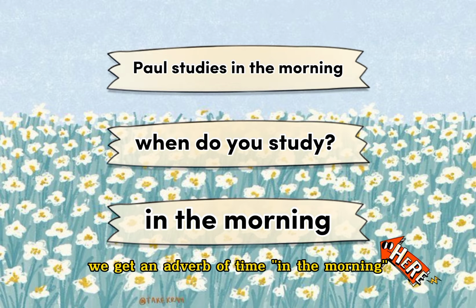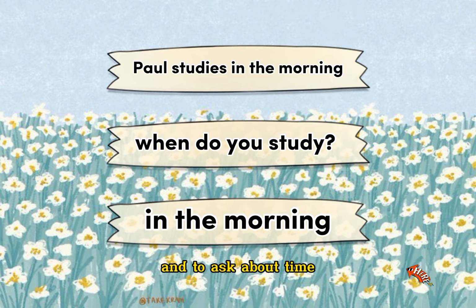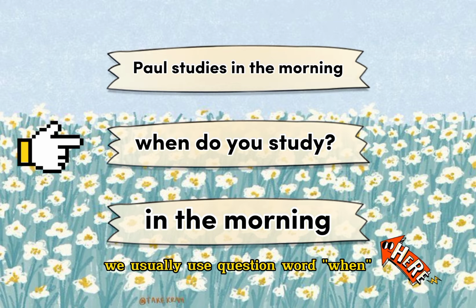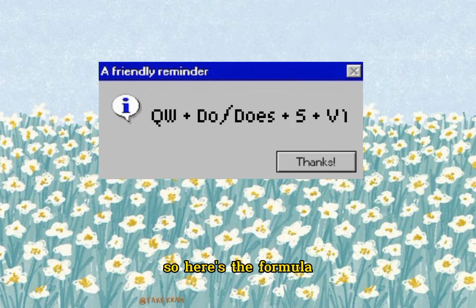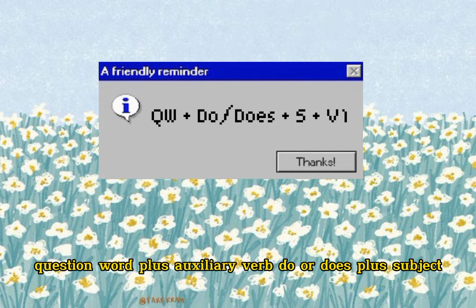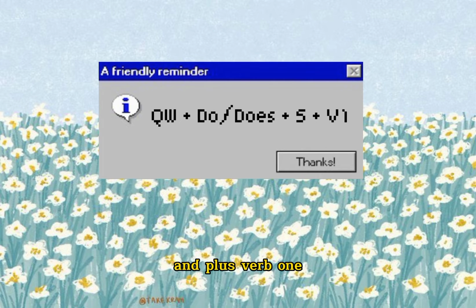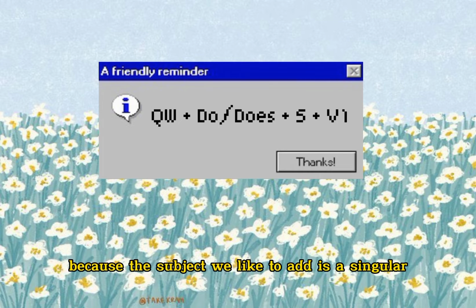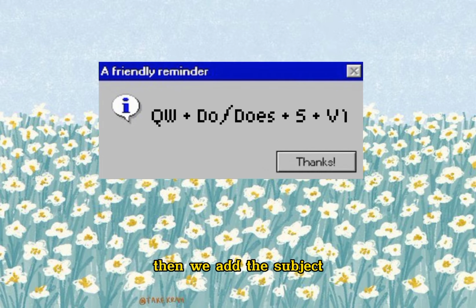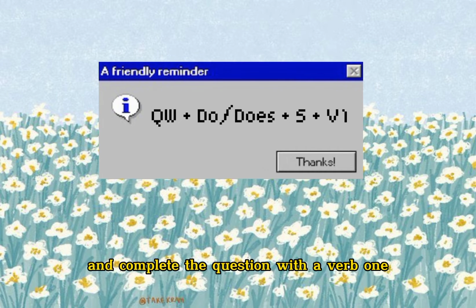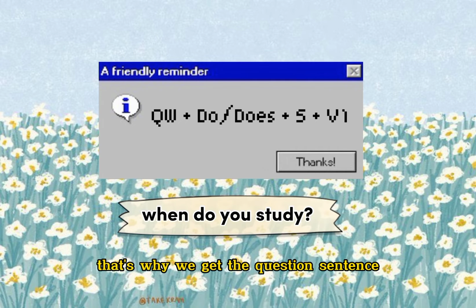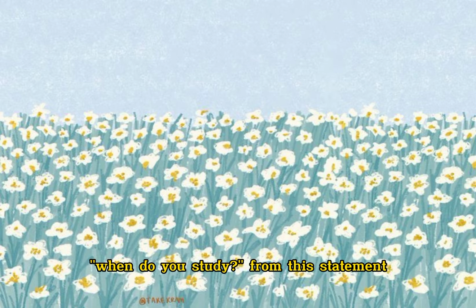Let me explain why we use the question word when in the question sentence. Because from the statement we got the adverb of time, in the morning, and to ask about time we usually use the question word when. So here's the formula: question word plus auxiliary verb, do or does, plus subject, plus verb 1. So it's the question word when, followed by the auxiliary verb do, because the subject we like to add is singular, then we add the subject, which is you, and complete the question with verb 1. That's why we got the question sentence, When do you study, from the statement.